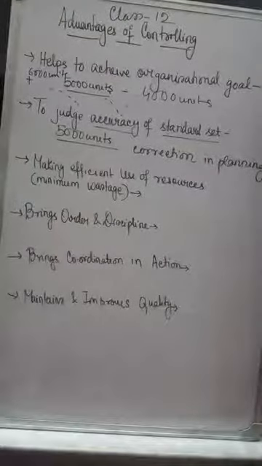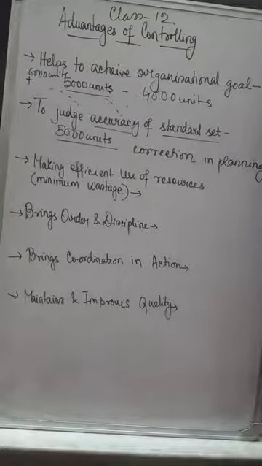So if controlling is done in every step and at every step there are people to direct you to say when you have to change your style of work or way of work, then it becomes easier and you can minimize the wastage. Number 4, it brings order and discipline.